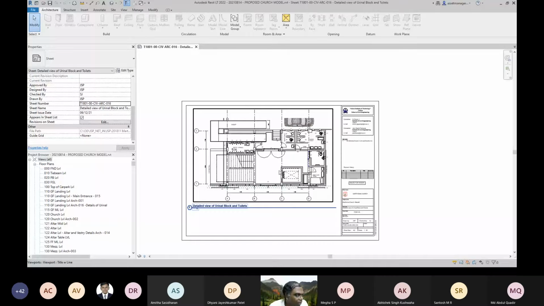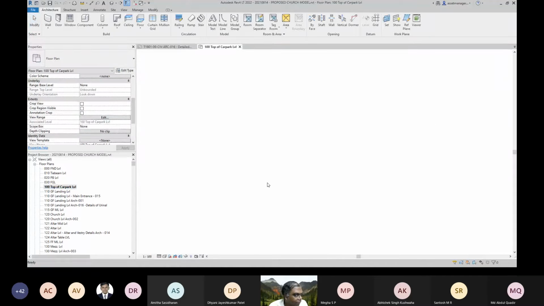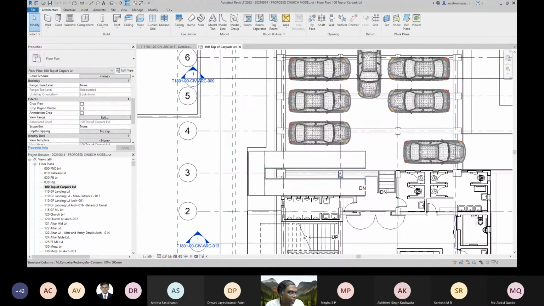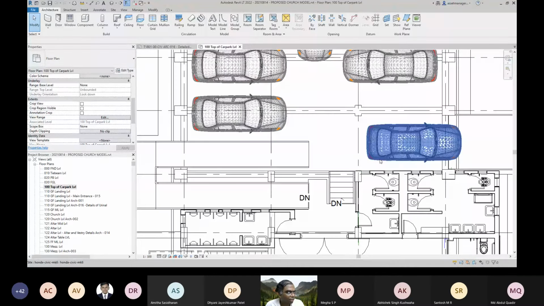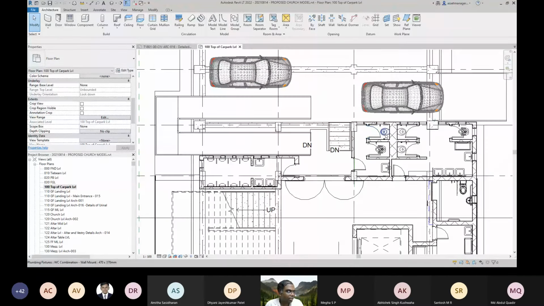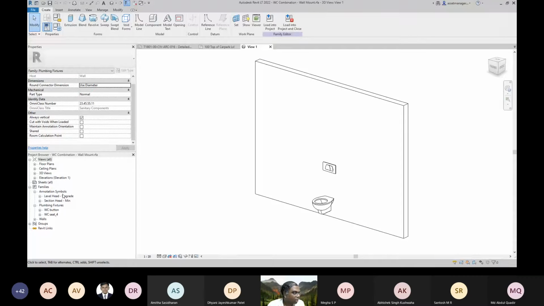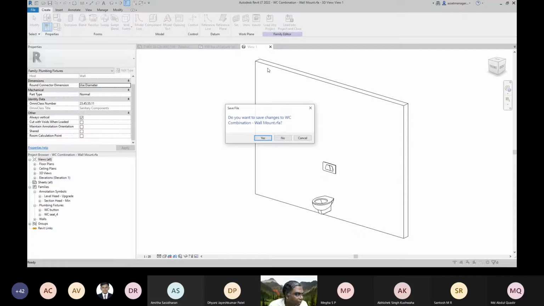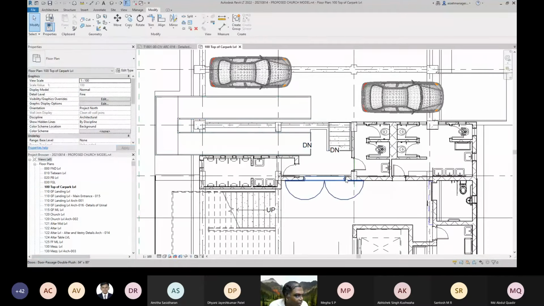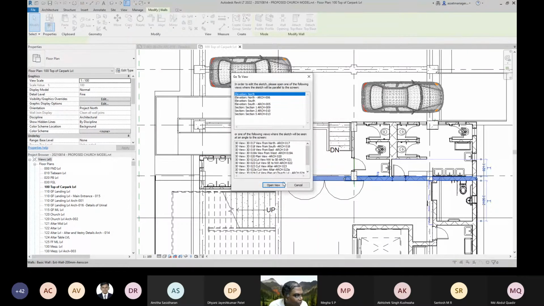Now, let us go to some element. Let me go to some element over here. If you see, we have two kinds of things: the actual structural part, and then some finishes. Whenever you are putting a model in Revit, you can also give a lot of information along with it: what it is, how it is coming, and so on and so forth. So let me take a wall as an example. There's a wall over here. So when I open this, one minute.